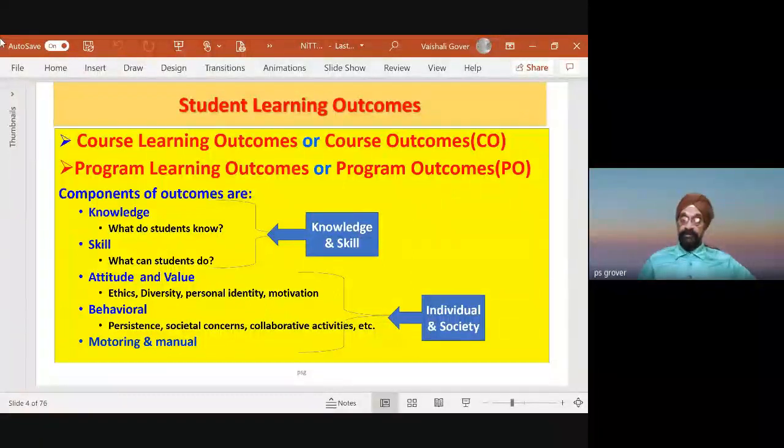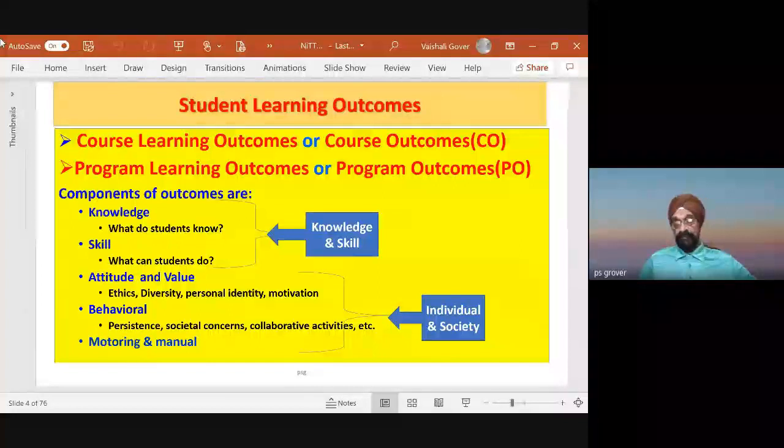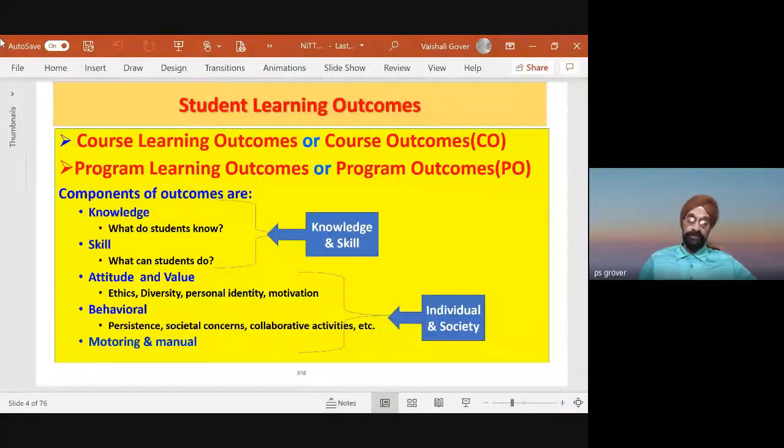And then what kind of behavior student develops when he is a student, when he spends 2 years or 3 years or 4 years. He not only learns, he not only gains knowledge, but also what experience, what behavior he has for his classmates, for his teacher, for the other stakeholders in the institution. That means imbibing these qualities of knowledge, skill, and behavior are important. Not only this, also how he looks at the society. That means being a good citizen.